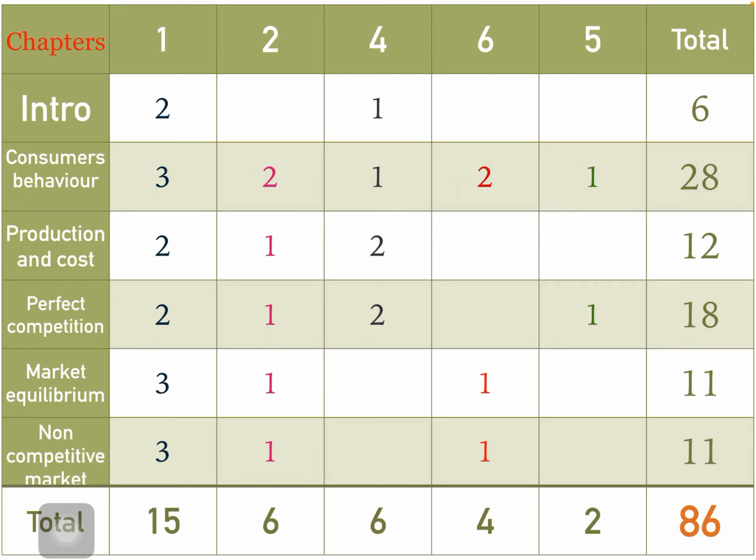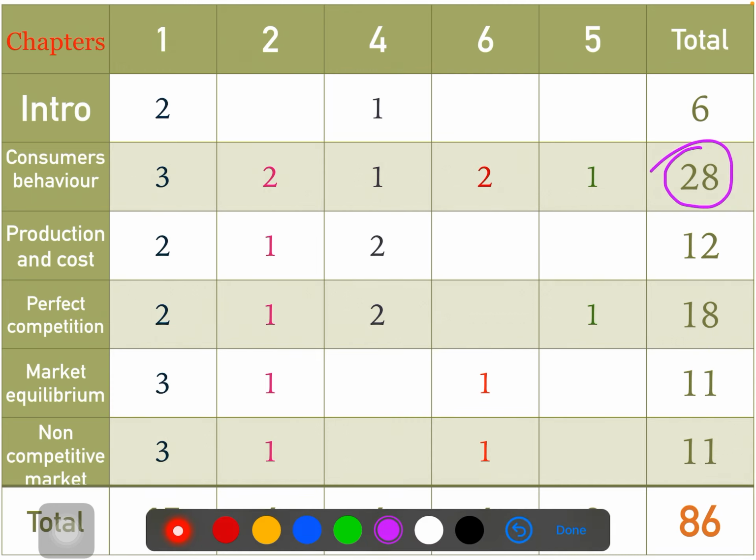In this blueprint you can see the chapters. The first thing you have to observe whenever you see any blueprint is the high weightage chapter, in the total marks from each chapter. You can see 28 is the highest weightage on this page. That means the consumer behavior chapter has the highest weightage in the Karnataka PU board economics blueprint. The next chapters in microeconomics I am going to ignore for right now.